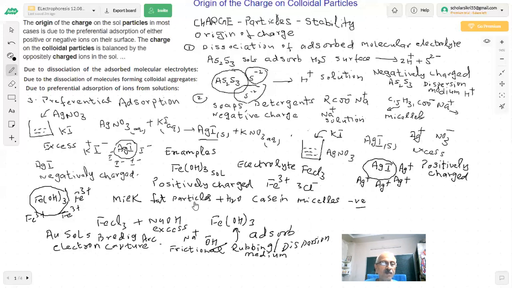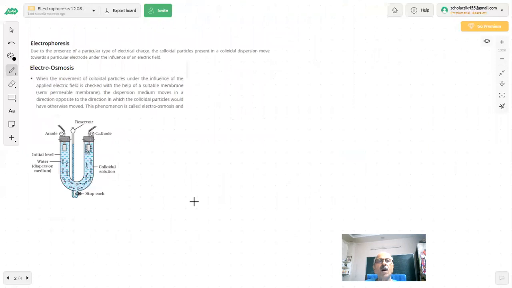Origin of charge, a very important topic. Now students will ask me, sir, what is the evidence for the origin of charge? Now we are talking of experimental evidence.